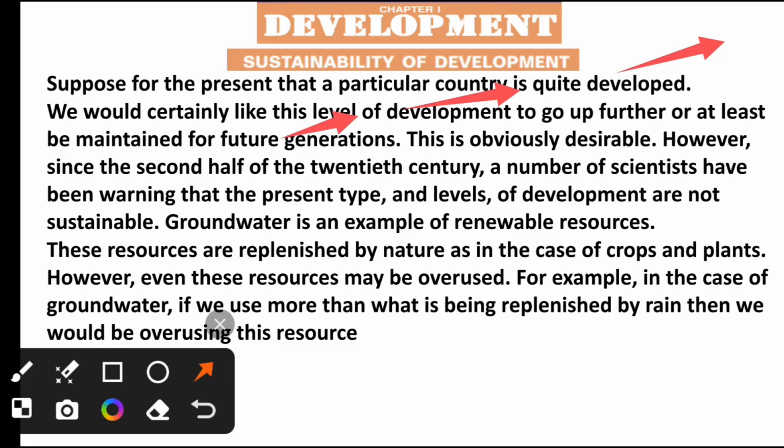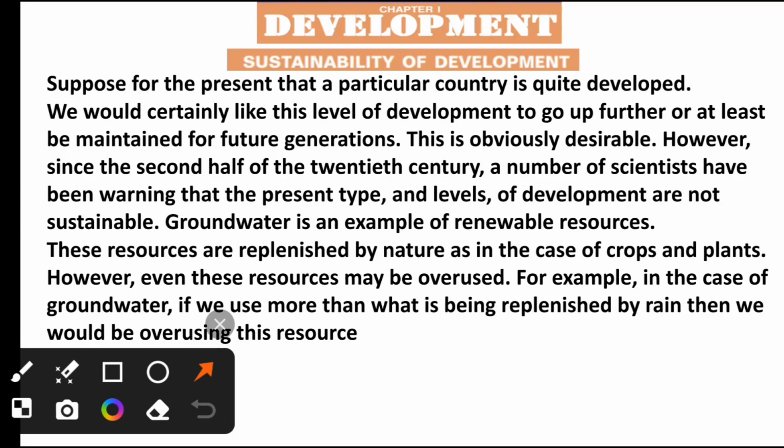Yes, we have to attain development, but since the second half of the 20th century, a number of scientists have been warning that the present levels of development are not sustainable. The present way of development is not keeping the resources available for future generations.